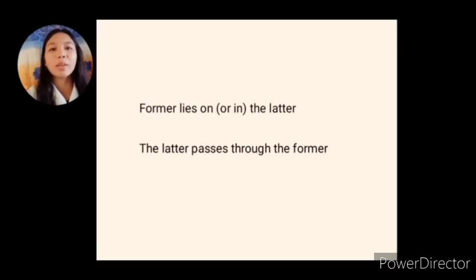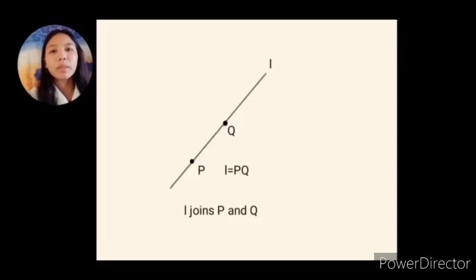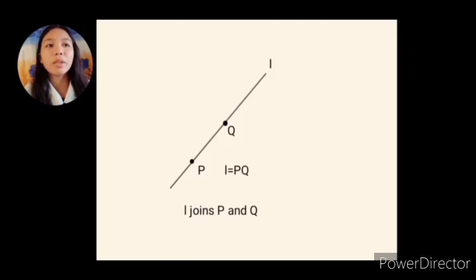Then again, aside from that, we can say that the latter passes through the former. So meaning, in this figure, we can say that line L passes through the point P, plane alpha passes through the point P, and plane alpha passes through line L. Let's remember the wordings passes through and the word incident. So, when we have a line, let's say line L passes through points P and Q, then we can say that line L joins P and Q. Let's write it as line L equals PQ.